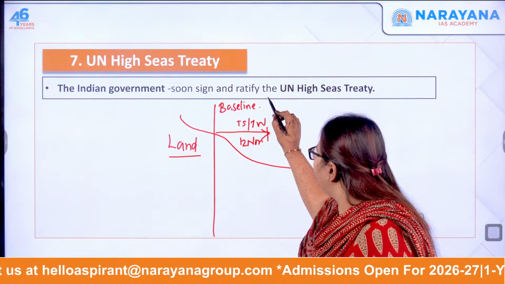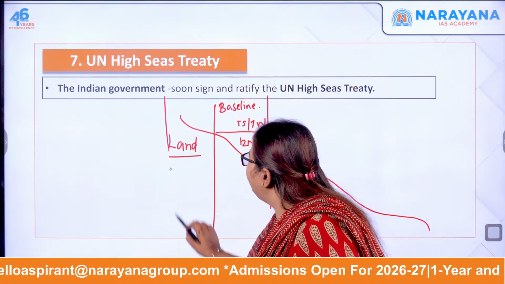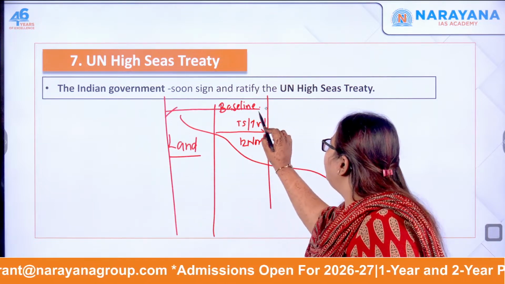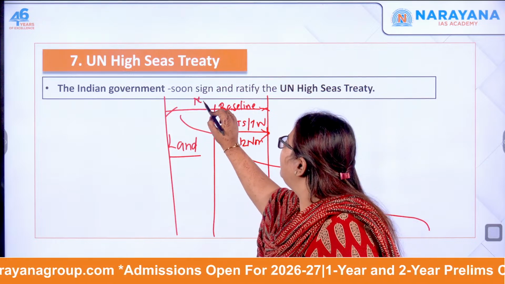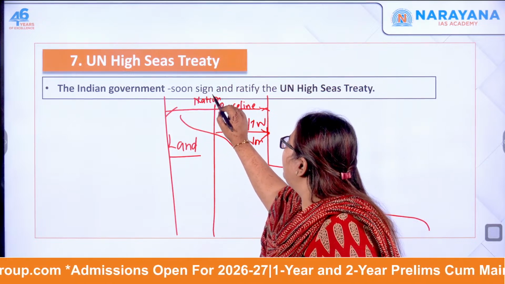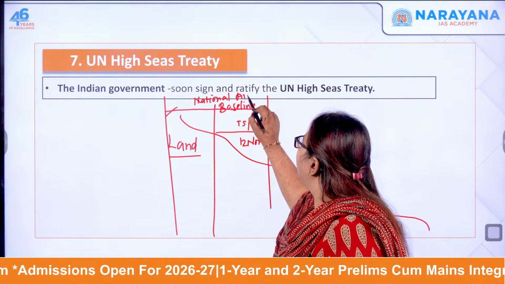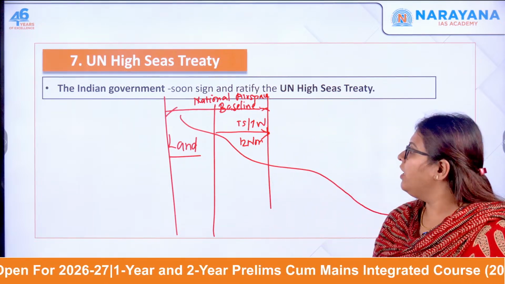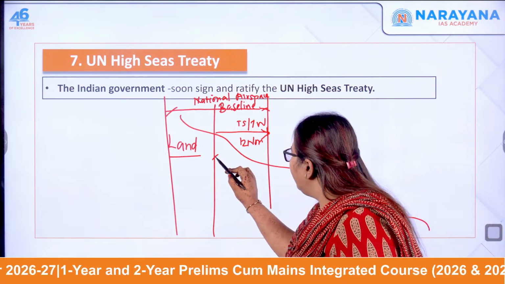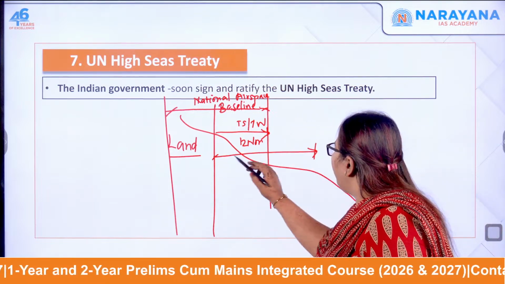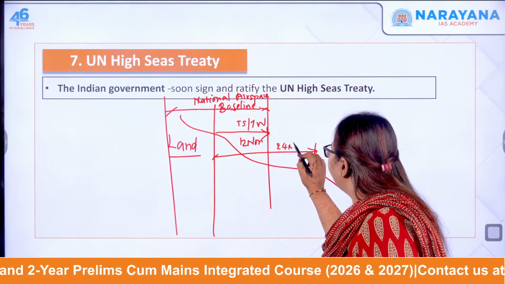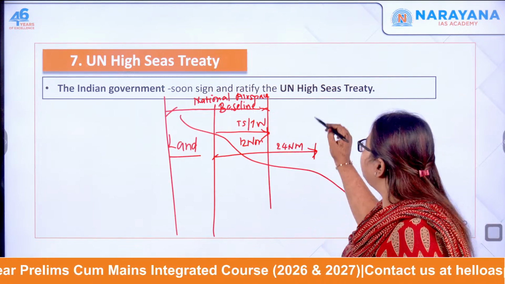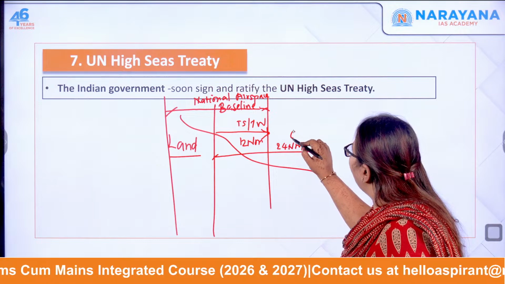So from this land till this territorial water, it is your national airspace. It belongs to that particular country. Okay. Now further from the baseline, if you go 24 nautical miles, this is called the contiguous zone.